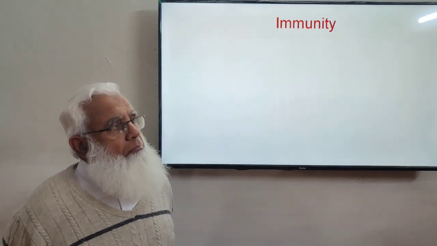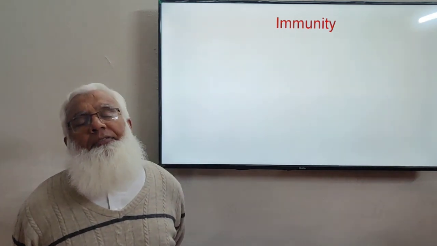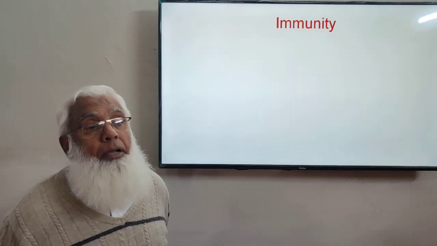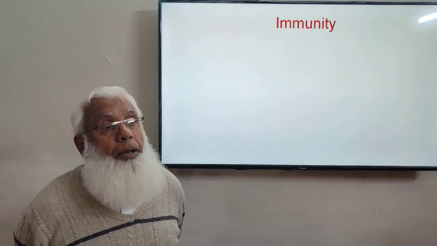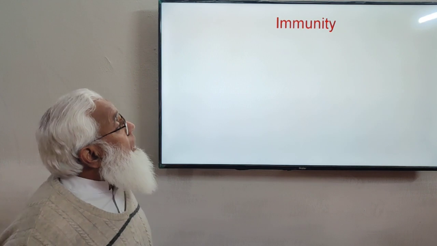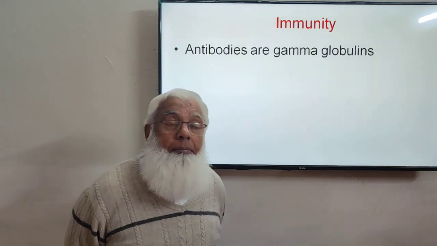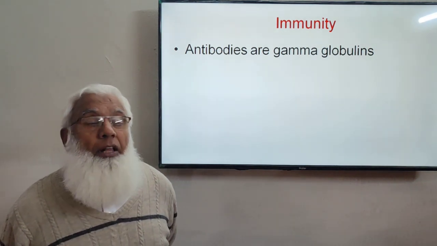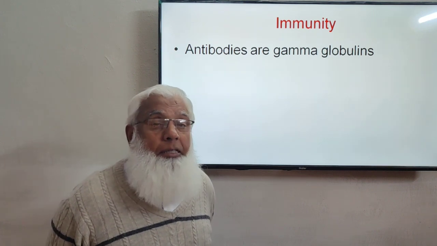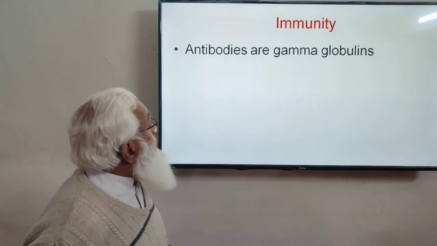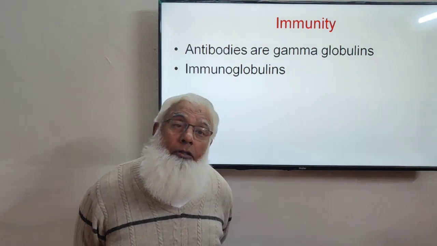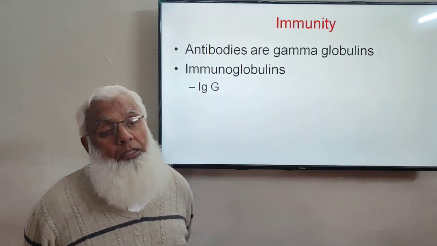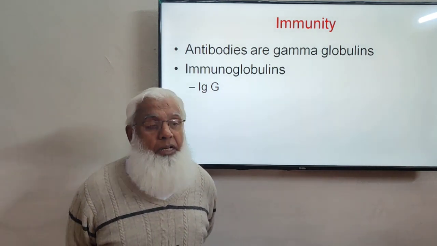Immunity, the defense system of the body against different diseases. Antibodies are formed against different antigens, foreign invaders, foreign particles, foreign proteins against which the body can produce antibodies. And antibodies are the gamma globulins, the fifth fraction of the globulins. We saw that in the slide. Gamma globulins are responsible for imparting immunity, and antibodies are gamma globulins, also known as immunoglobulins. There are different types of immunoglobulins. We will discuss in detail when we discuss immunity.